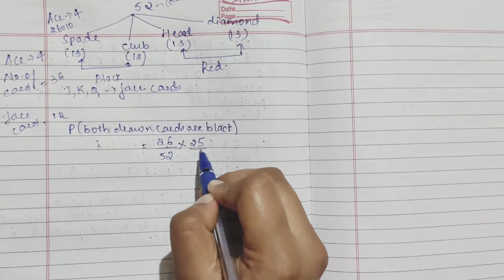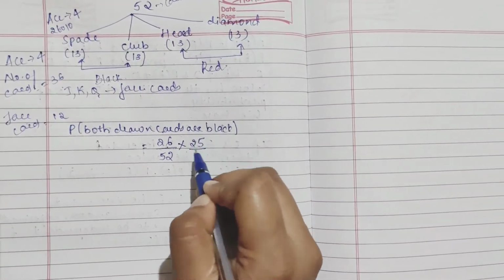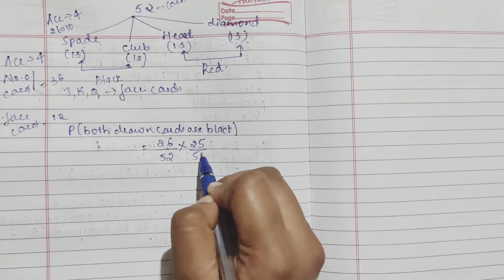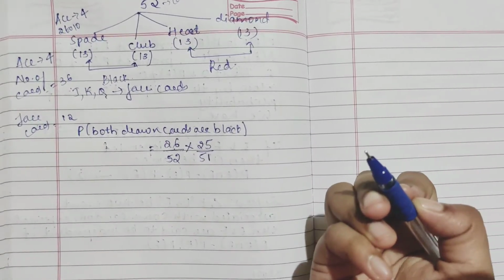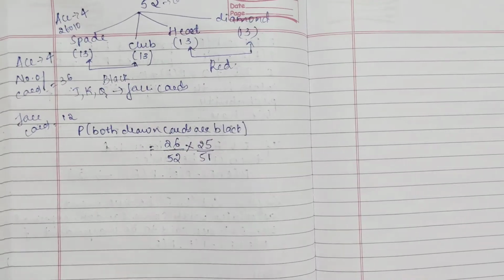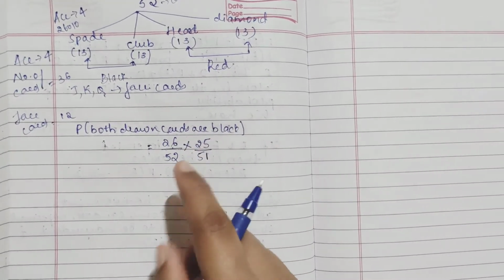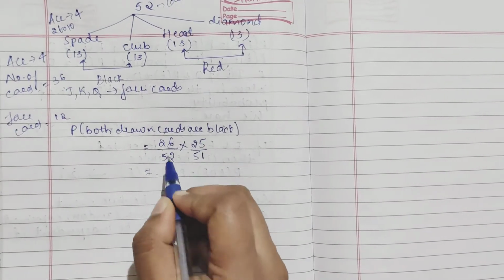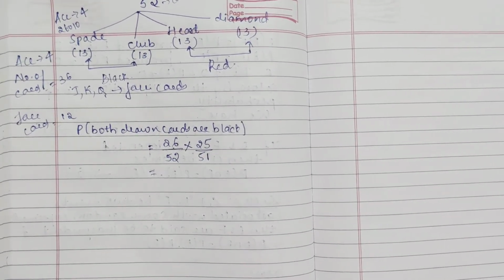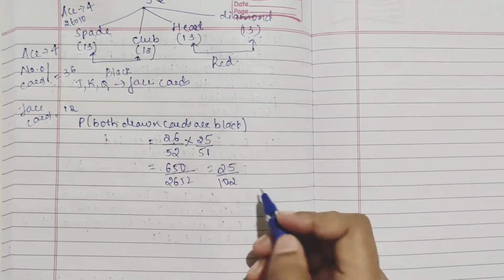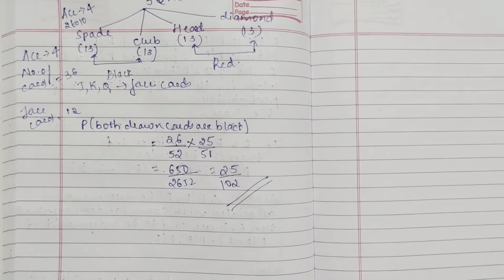Without replacement means obviously one card you have removed, so the leftover will be 25. The total number of cards also gets reduced. If they had said with replacement, then it would be 26 by 52 into 26 by 52 only. So multiplying this you will get the answer. After solving we'll get this.